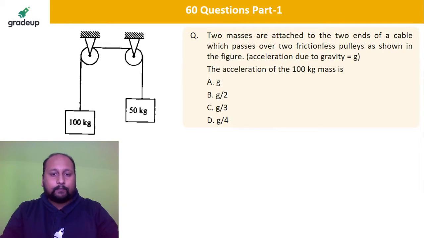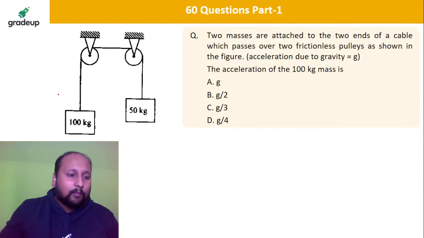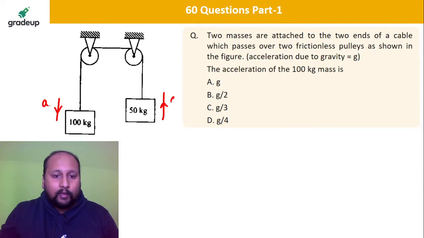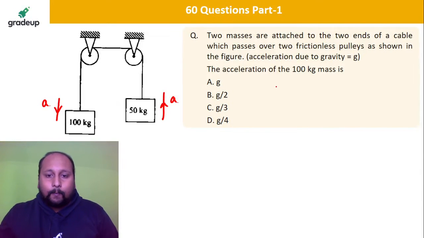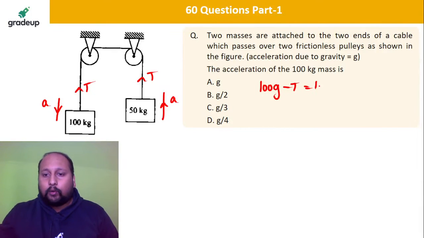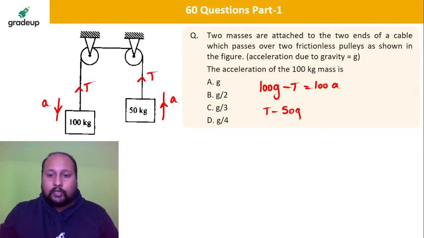Okay, quick. Let me shorten my video so that you are able to see this diagram. So definitely, now tell me which block will be moving upward and which block will be moving downward. I know this is a very silly question, but still you need to respond in order to solve this question. 100 kg will be moving downward, 50 kg will be moving upward with some acceleration A. So I can say this will be 100 G minus tension T is equal to 100 A, and T minus 50 G is equal to 50 A. Add these two equations.